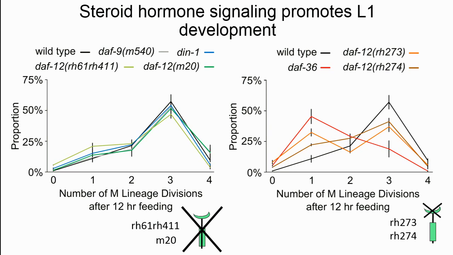So in our model, we explain this by suggesting that the ligand bound form and the ligand unbound form of the protein actually have opposing effects on development, such that when you delete the entire protein with the nulls, you delete both forms, and the net effect is then 0.